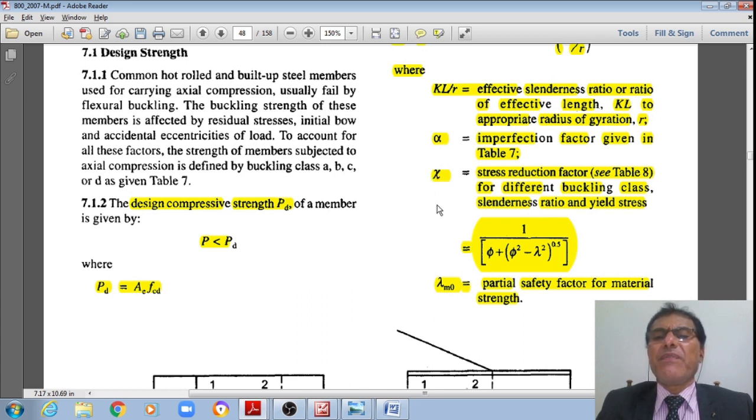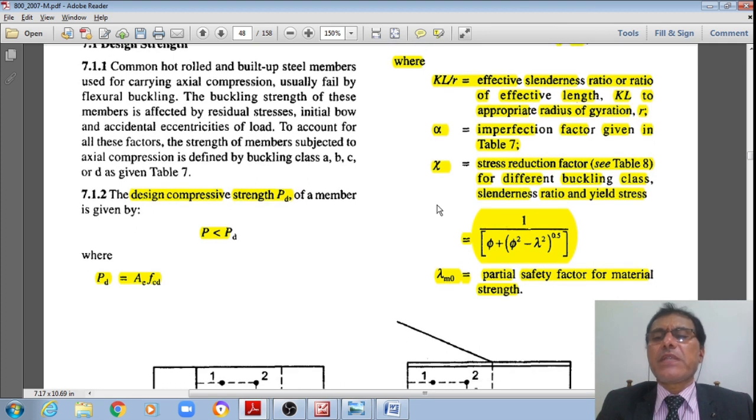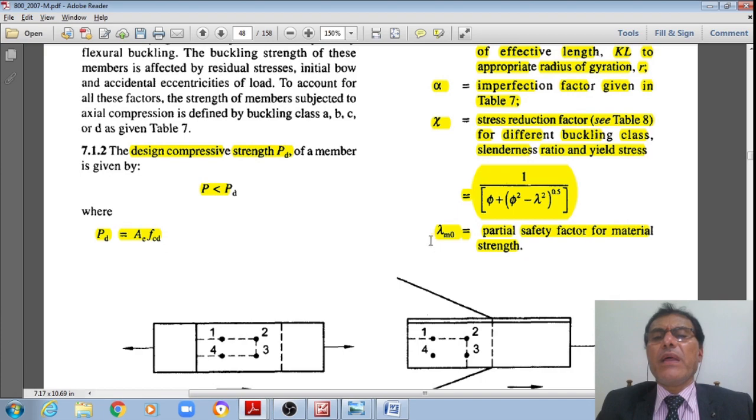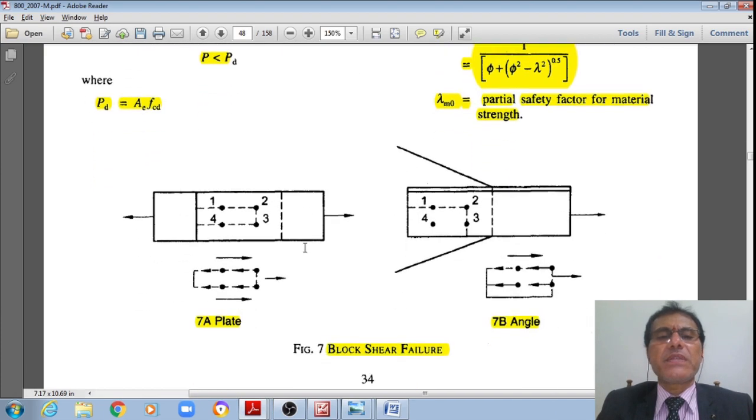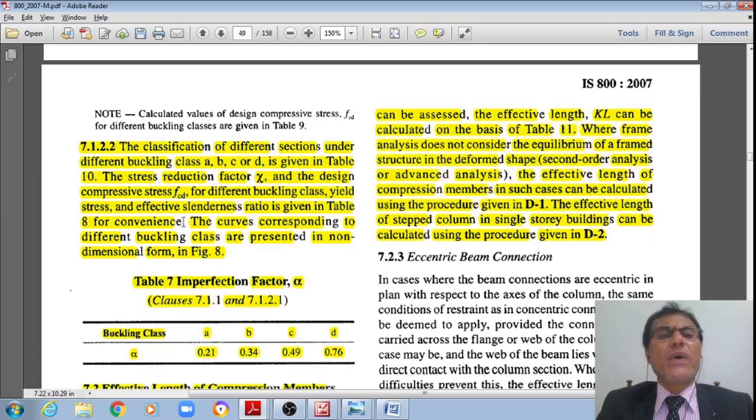Please see Table 8 for different buckling classes, slenderness ratios and yield stress. Chi is equal to 1 divided by phi plus square root of phi square minus lambda square, where gamma m0 is the partial safety factor for the material strength. However, the classification of the different sections under the different buckling classes A, B, C, D is given in Table 10. We have just seen that buckling class. The stress reduction factor chi and the design compressive stress Fcd for different buckling classes, yield stress and effective slenderness ratio are given in Table 8, which we will see for convenience.